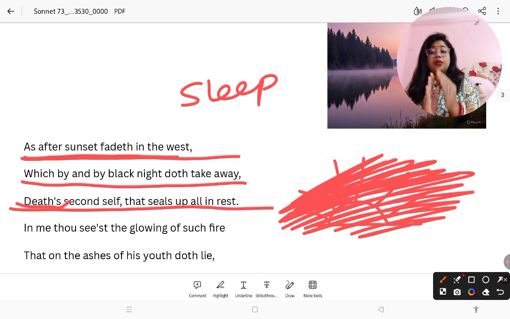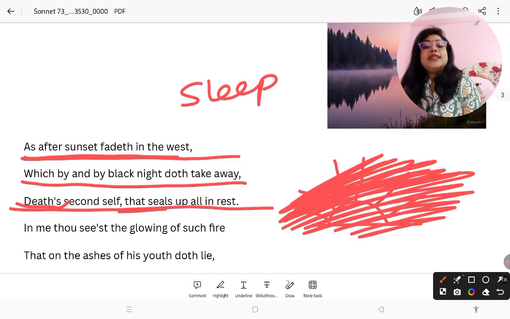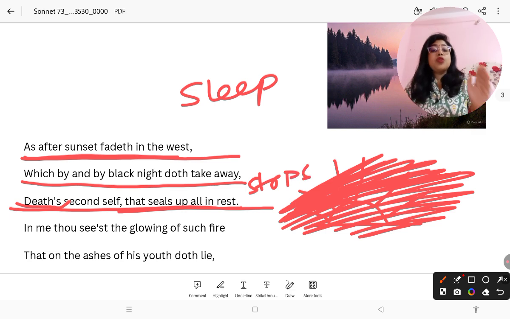So therefore sleep is compared to death's second self, because when we are sleeping you can find that we look like we are dead. Okay, so therefore death's second self is sleep. That seals up means stops, that seals up all in rest.